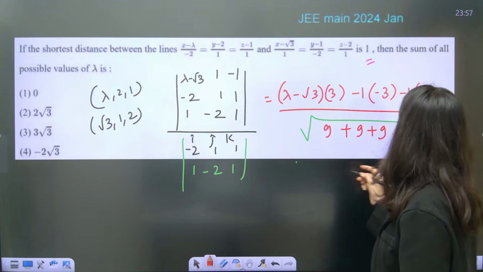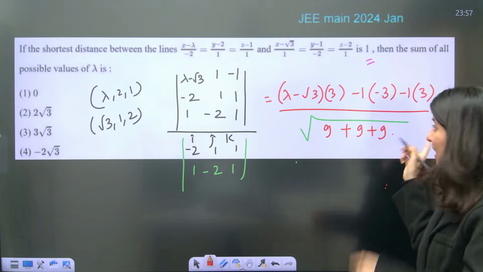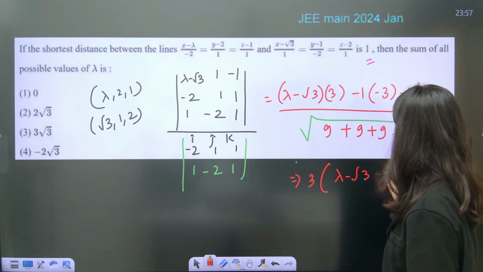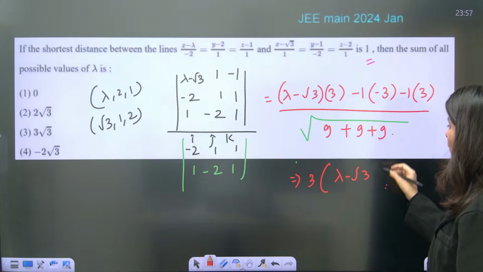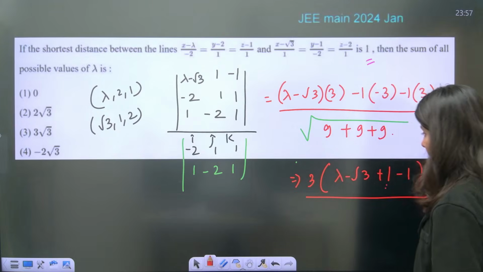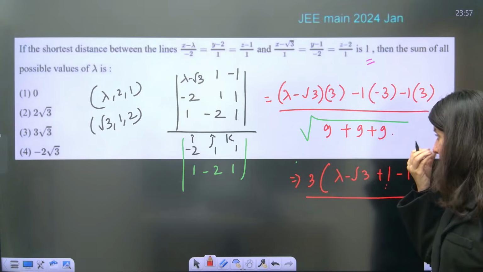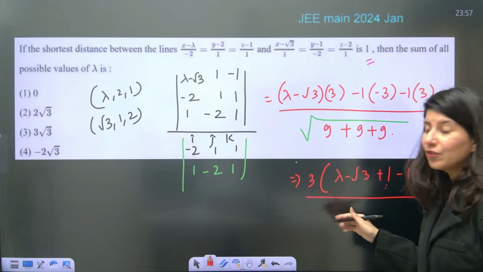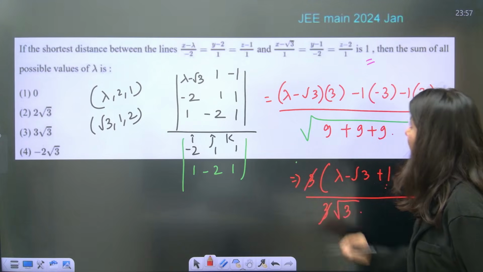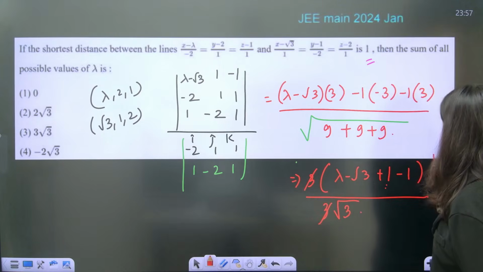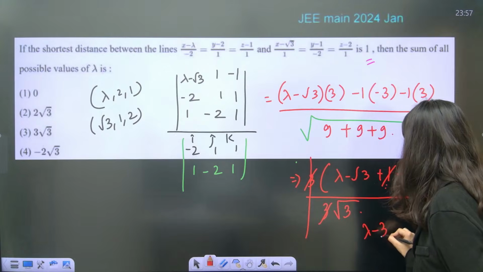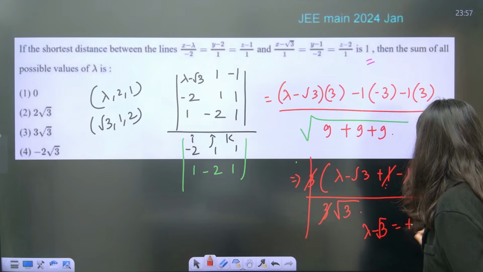So if you take 3 common, you will get lambda minus root 3, then 3 is common, so plus 1, and 3 is common, so minus 1, upon, if you take 9 out of it, root 9, you will get 3, and this is going to give you root 3, and this is 1. Mod of this is just 1, correct? So 1 1 gone. Lambda minus root 3 will be plus minus root 3.